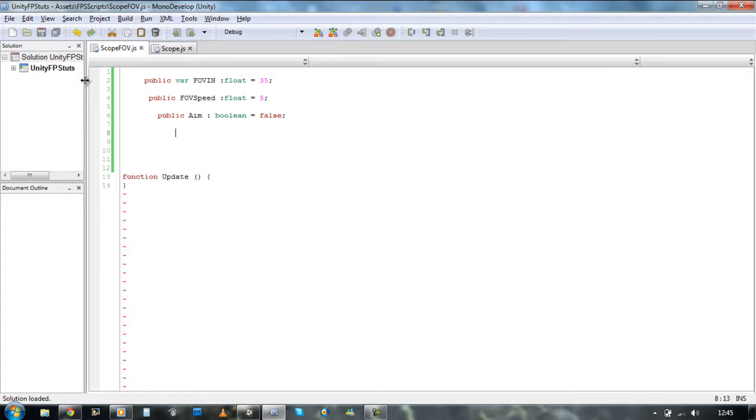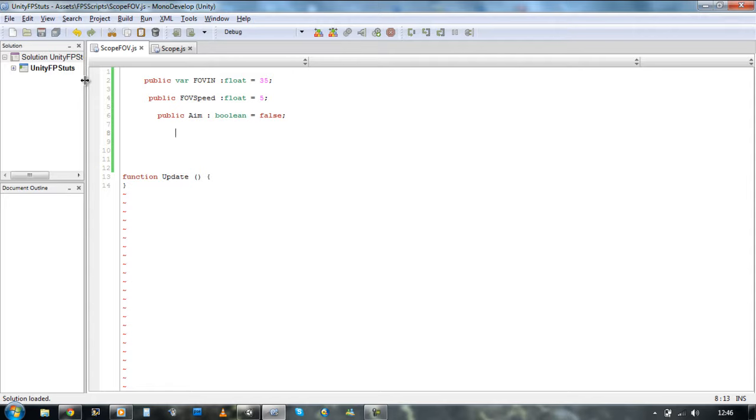We also need our default field of view, so whenever we run the game, it's going to automatically pick the field of view position that it was in. So if we zoom in, it changes, and then we're going to use the default to set it back to its original position.